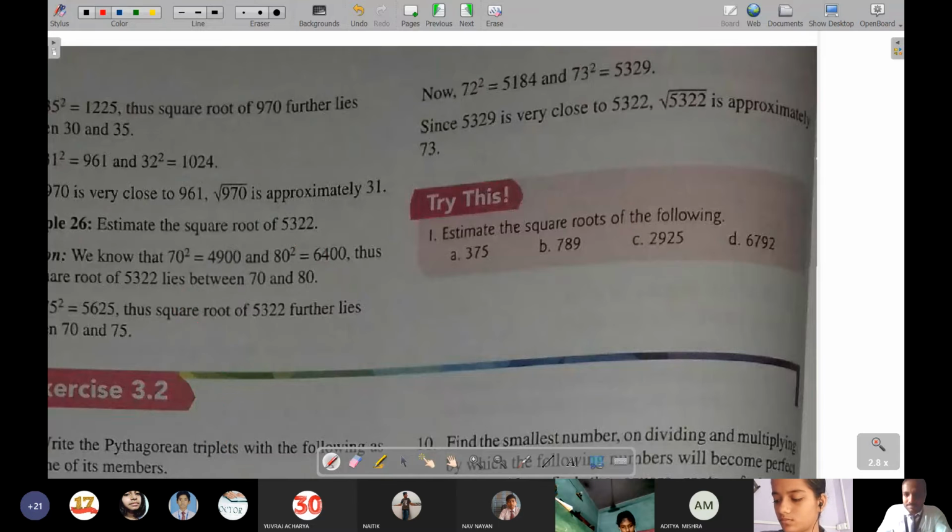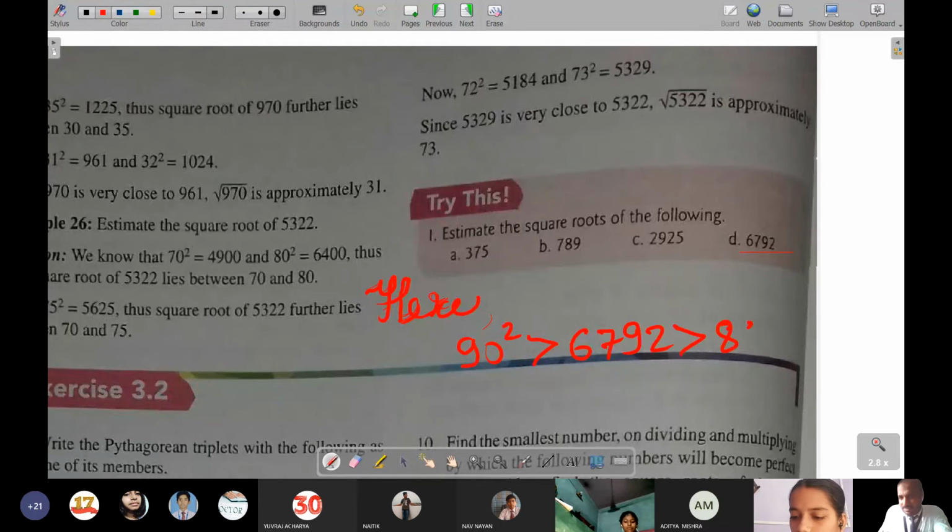So if you see, in 4, you can write here, it lies between 80 square and 90 square, because 80 square is 6400 and 90 square is 8100. Like this you can also write: 90 square is greater than 6792, and this is less than 80 square.